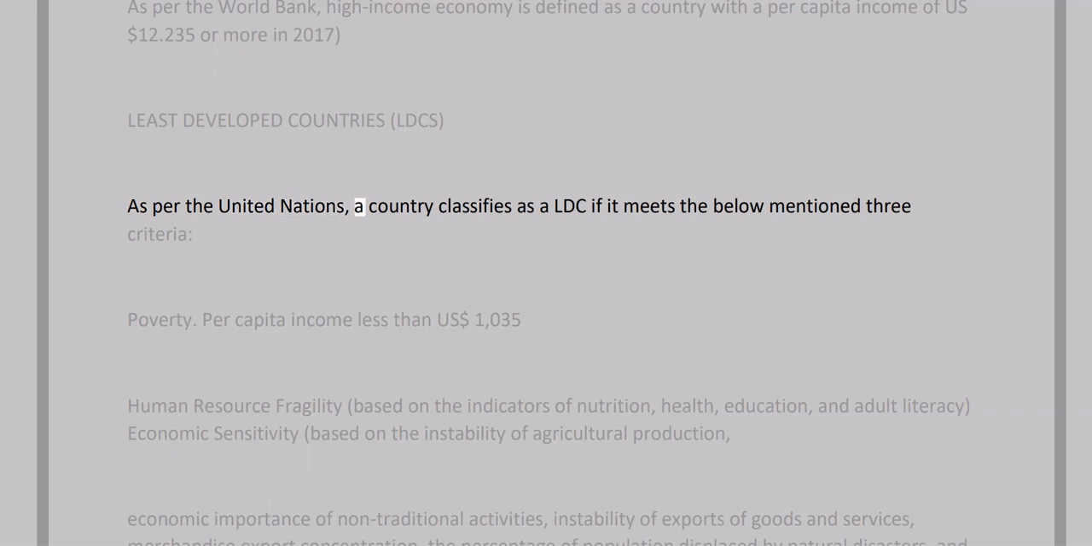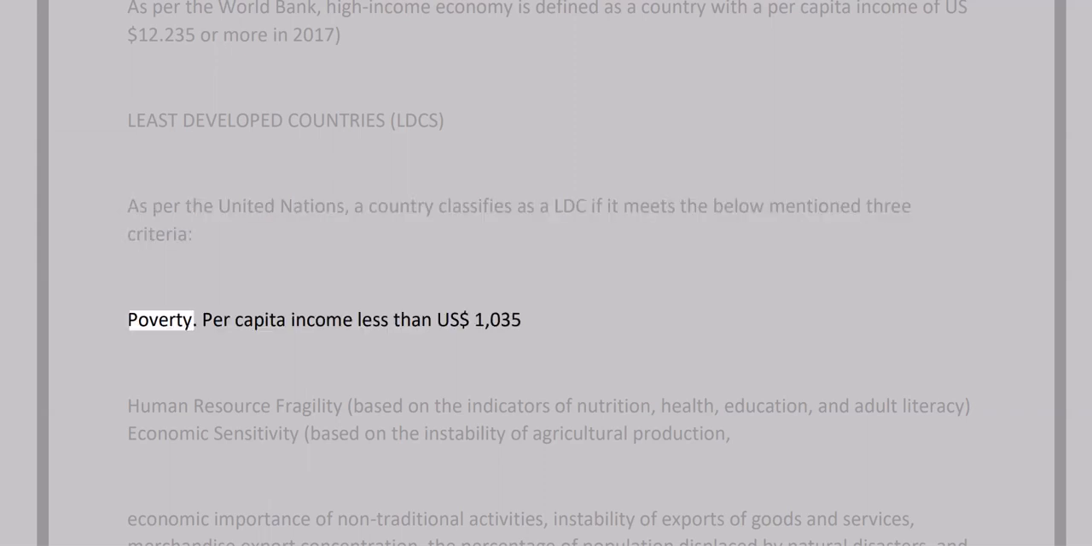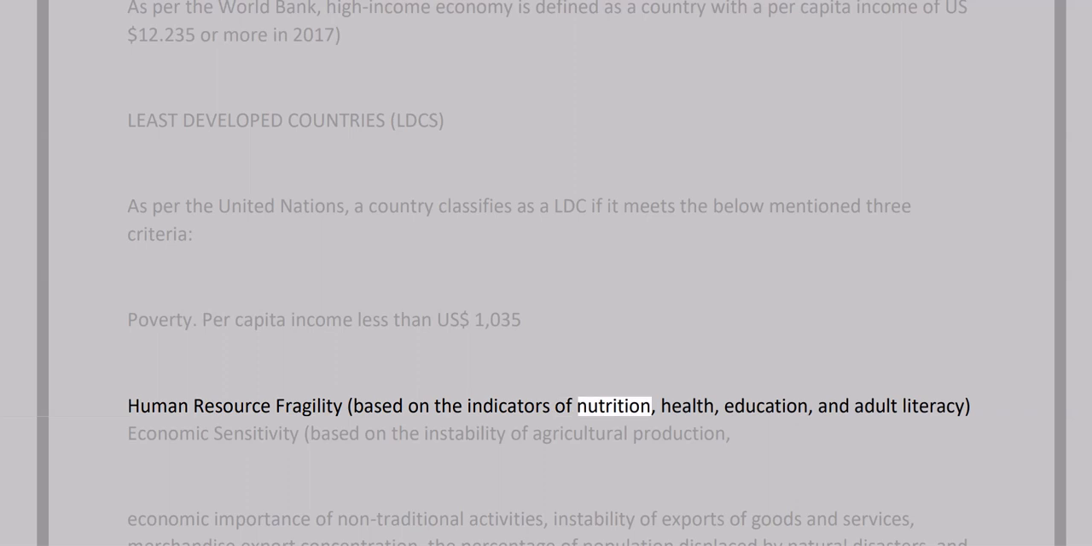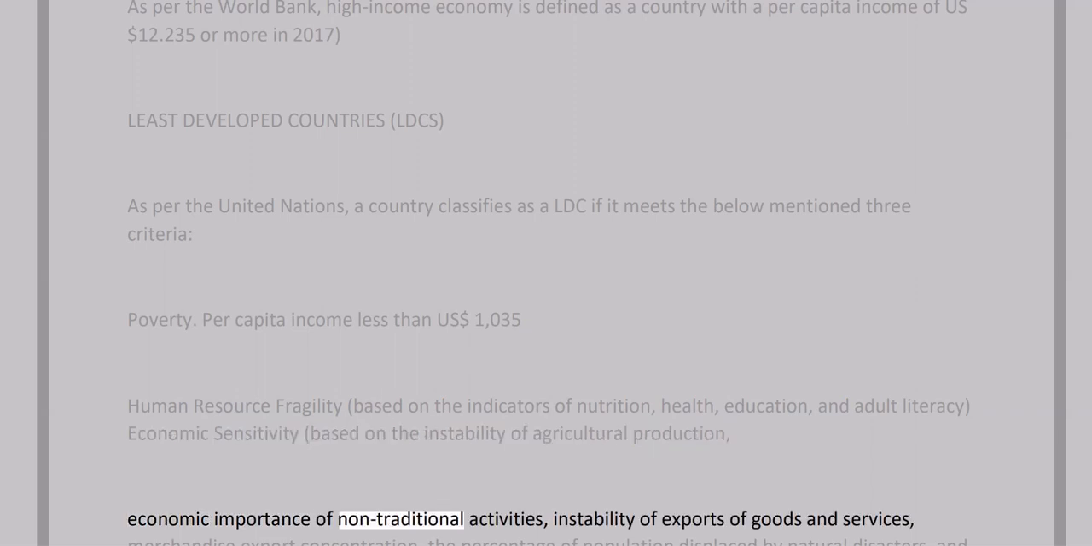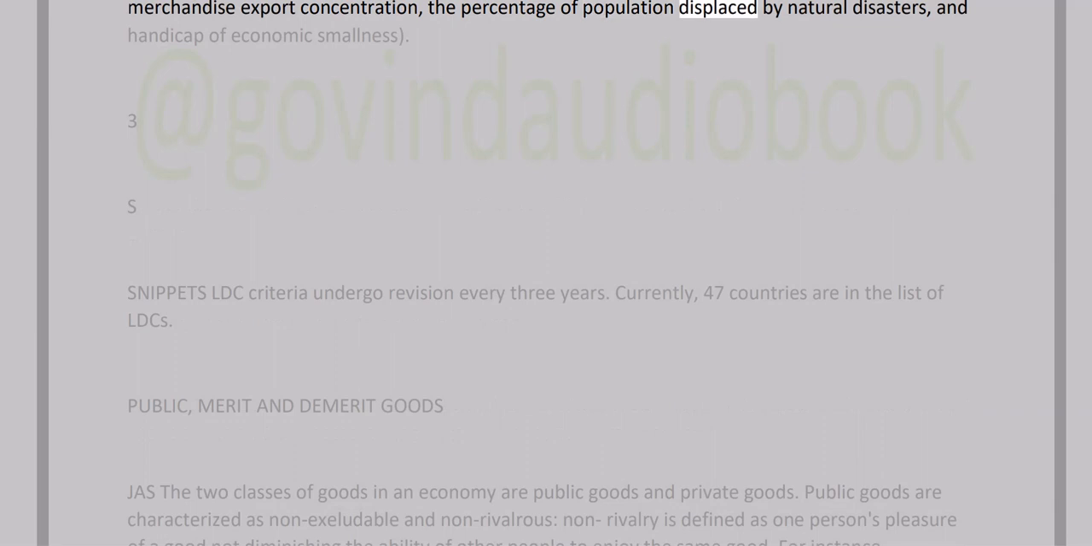Least developed countries, LDCs. As per the United Nations, a country classifies as an LDC if it meets the three criteria mentioned below. Poverty: per capita income less than $1,035. Human resource fragility, based on the indicators of nutrition, health, education, and adult literacy. Economic sensitivity, based on the instability of agricultural production, economic importance of non-traditional activities, instability of exports of goods and services, merchandise export concentration, the percentage of population displaced by natural disasters, and handicap of economic smallness.